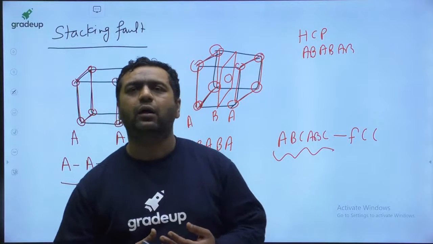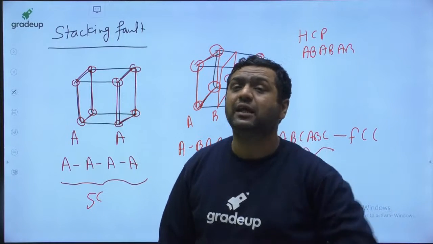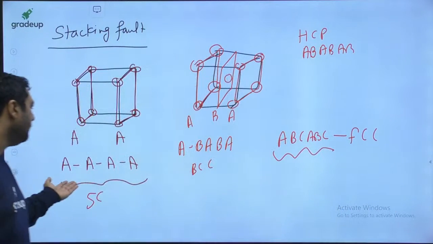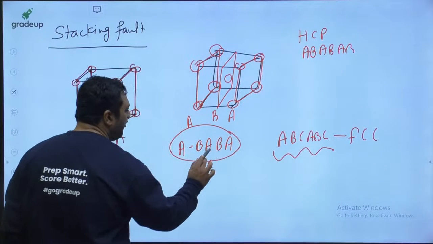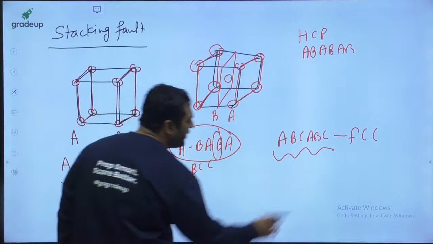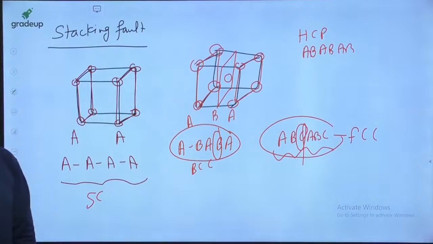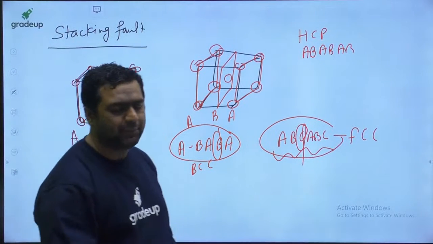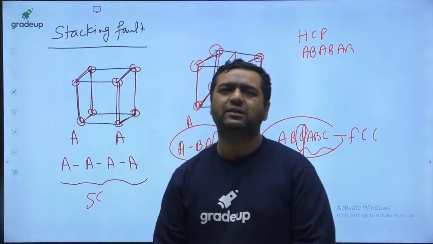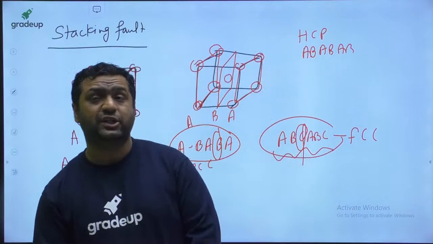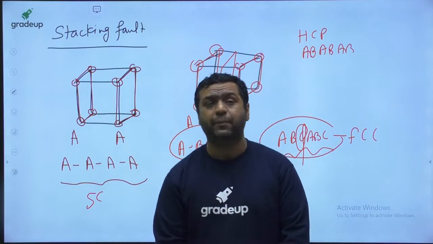So my dear, if I ask you in which structure you will never get the stacking fault, it is simple cubic, because it is only one type of plane. Here stacking fault may come if B disappears. Here stacking fault may come if any of the atomic planes disappears. But stacking fault will not be there in the simple cubic structure. So with this, my dear, we have completed all the defects and we have completed crystal structure and crystal defects. These two are the highest weighted topics of paper 1.